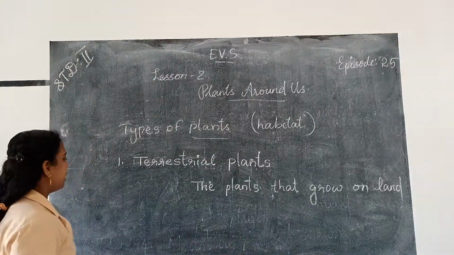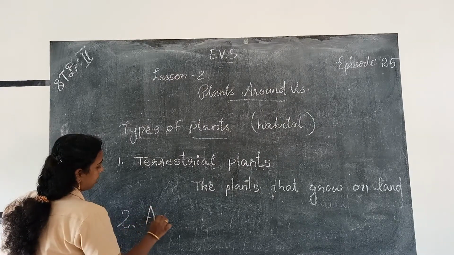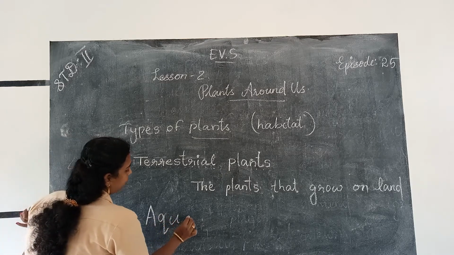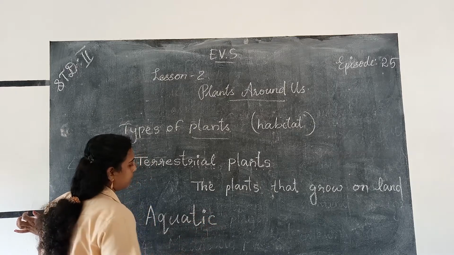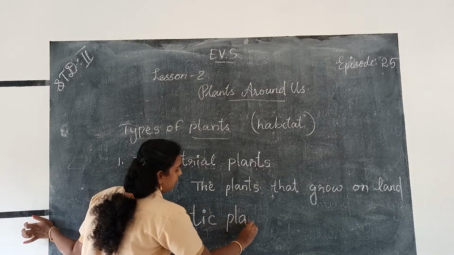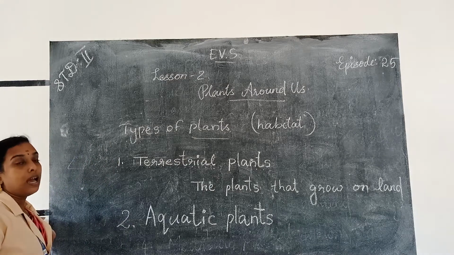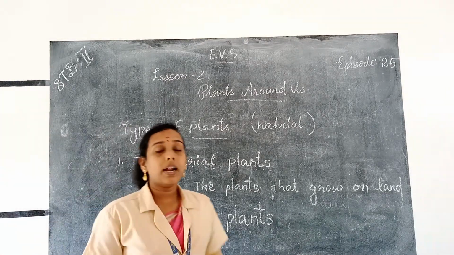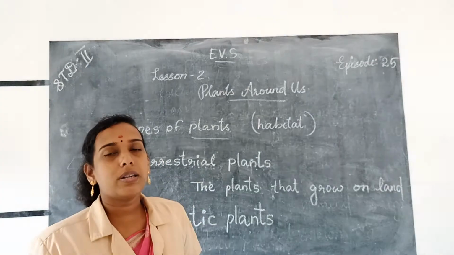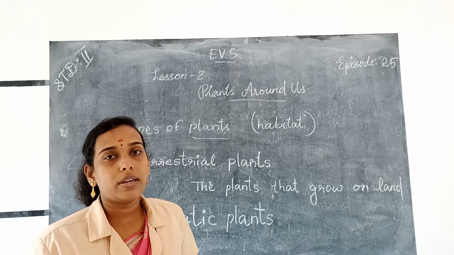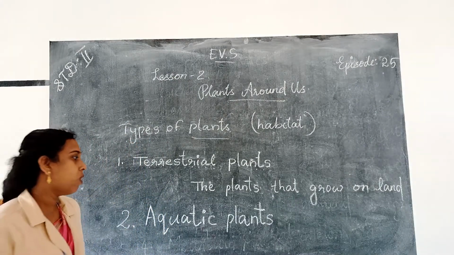And the second one, that is aquatic plants, A Q U A T I C. Aquatic plants, P L A N T S. Aquatic plants are also known as water plants because the plants that grow in water are called aquatic plants, like lotus, water lily, etc. So aquatic plants means plants that grow in water.